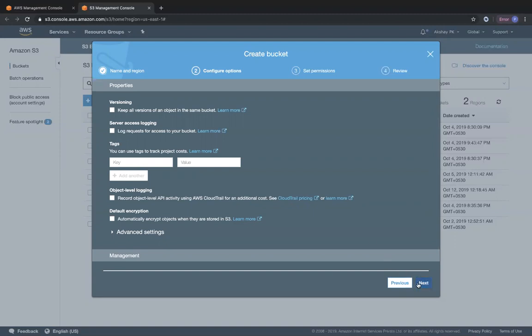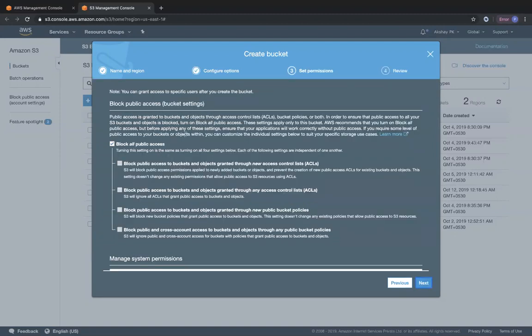Okay. But under permissions, something to notice, you can see over here that by default, when you create a bucket, it blocks public access to your bucket. So you can choose to turn this off, or you can keep it on. If you keep it on, all of your objects and even your bucket itself will be private. But when you remove this, it means that you're not blocking all public access.